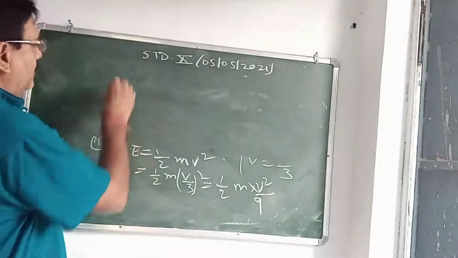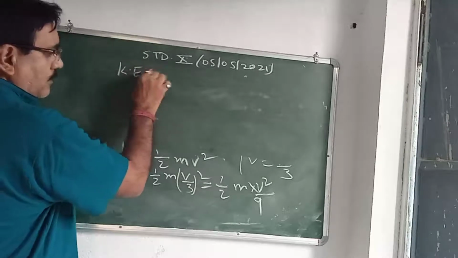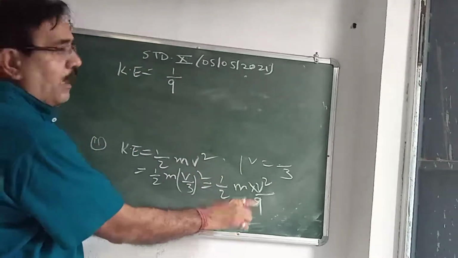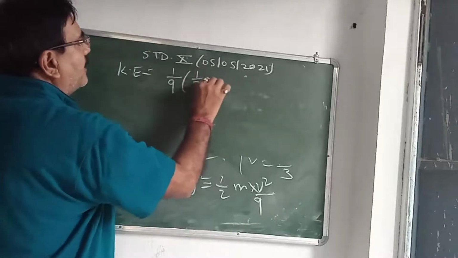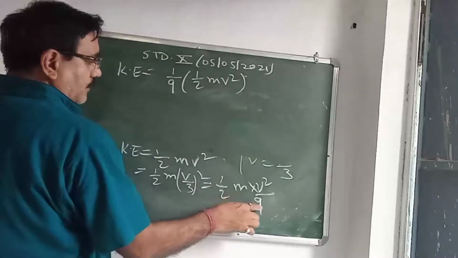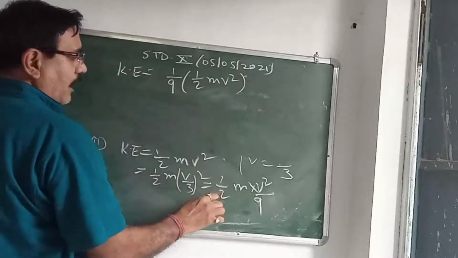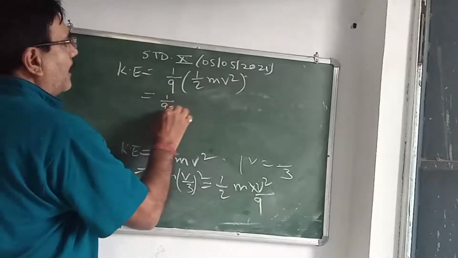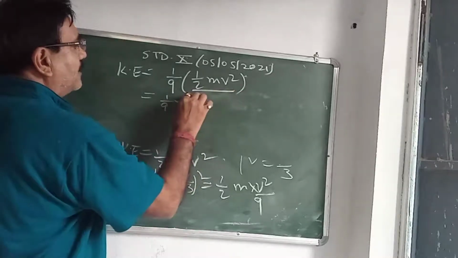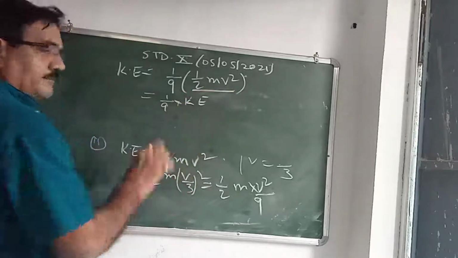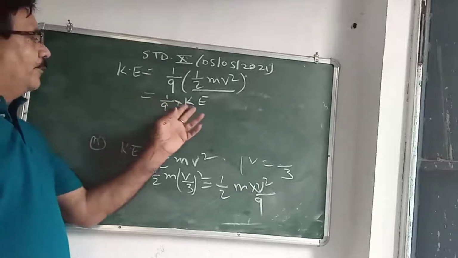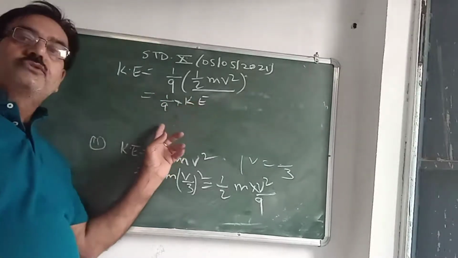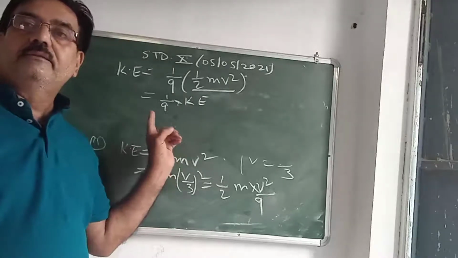Now see here. K is equal to, take out 1 by 9 outside and inside the bracket write the kinetic energy formula, then half mv square is left. Now 1 by 9 of this is K. See here what happened: when velocity becomes 1/3, the kinetic energy is reduced to 1 by 9.